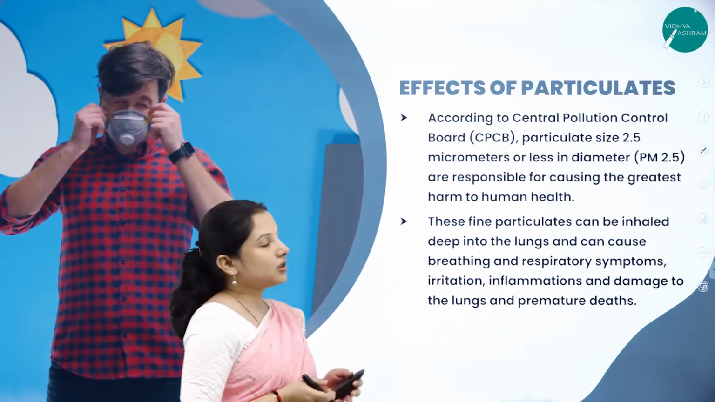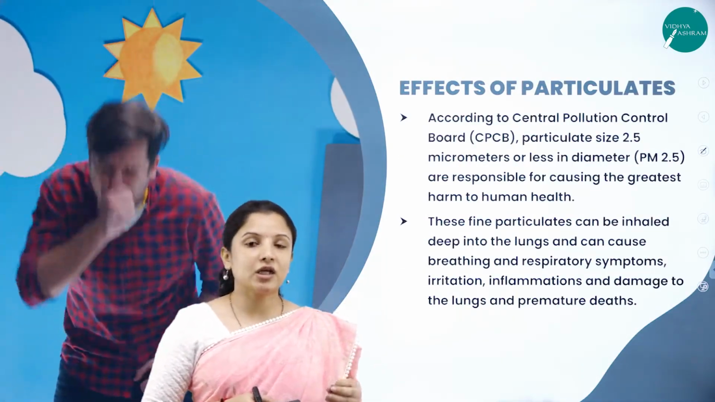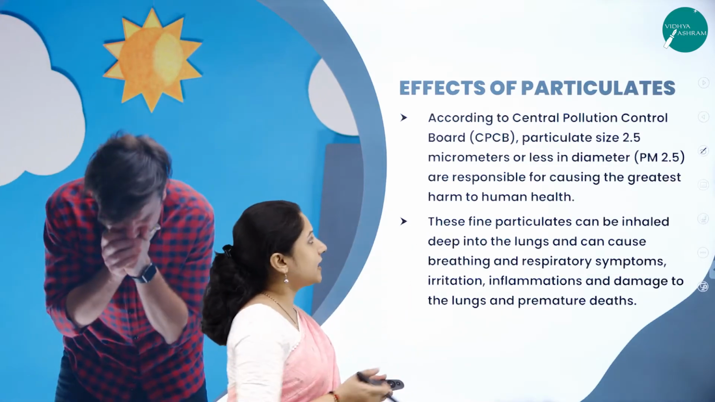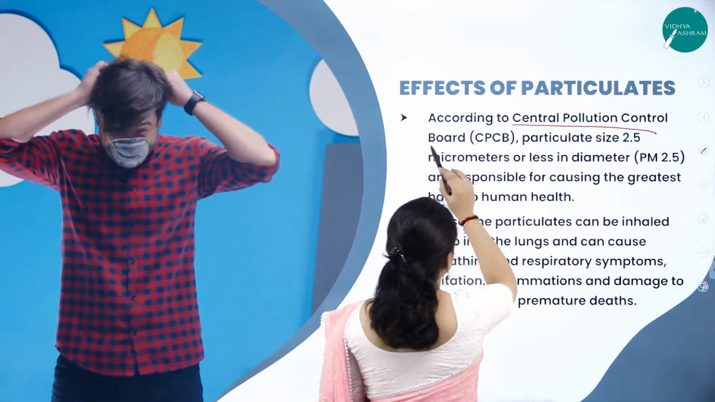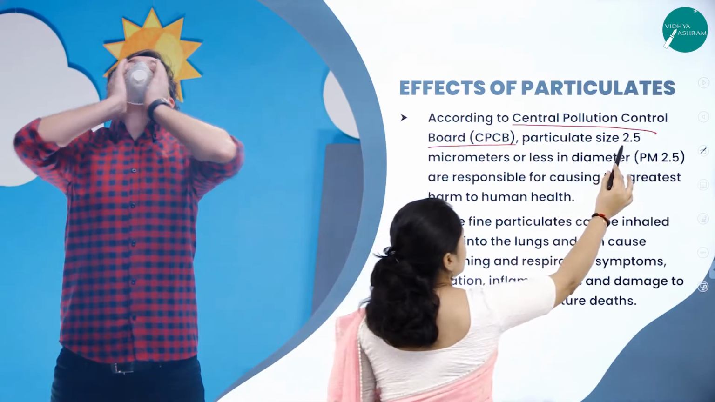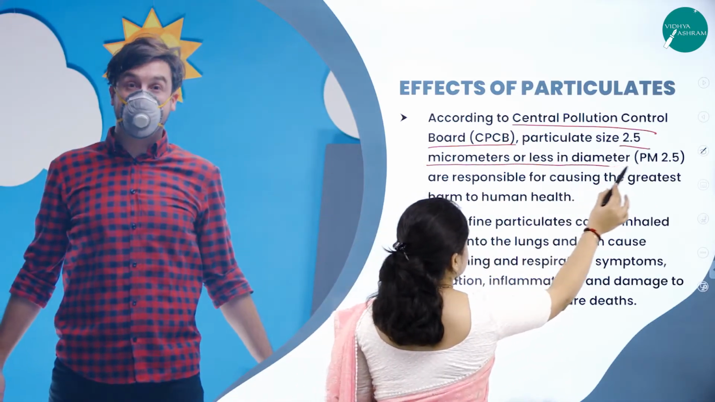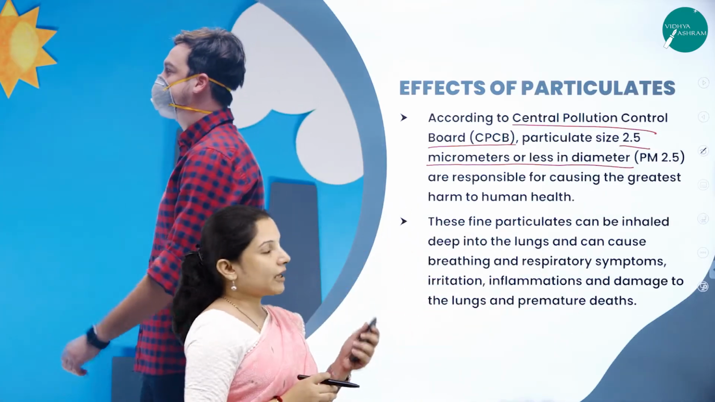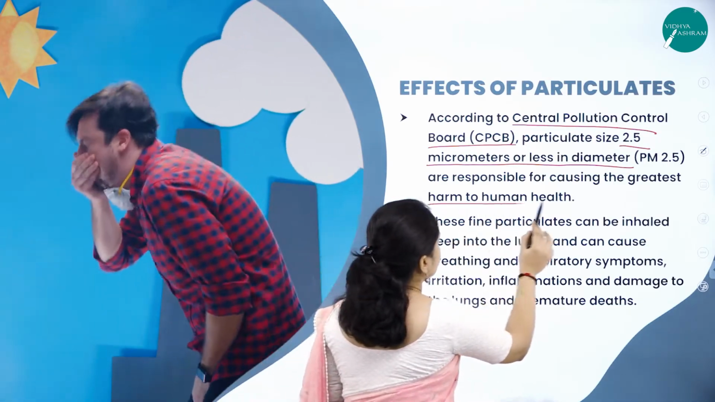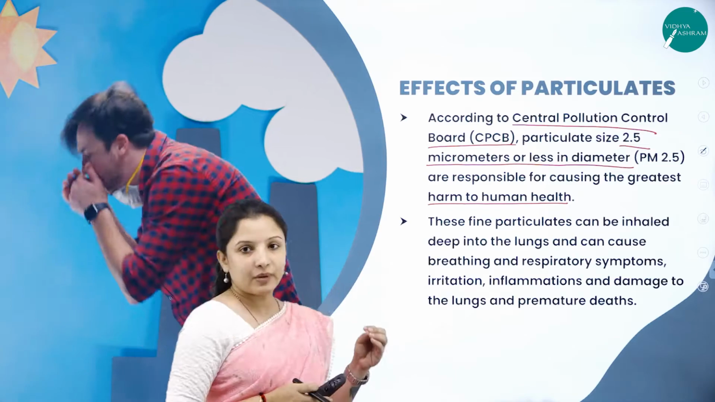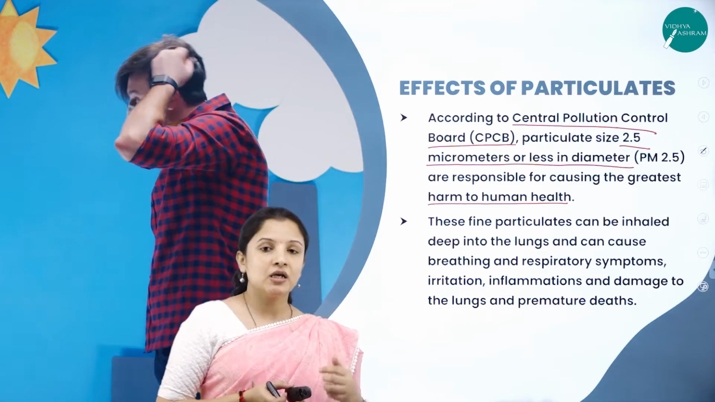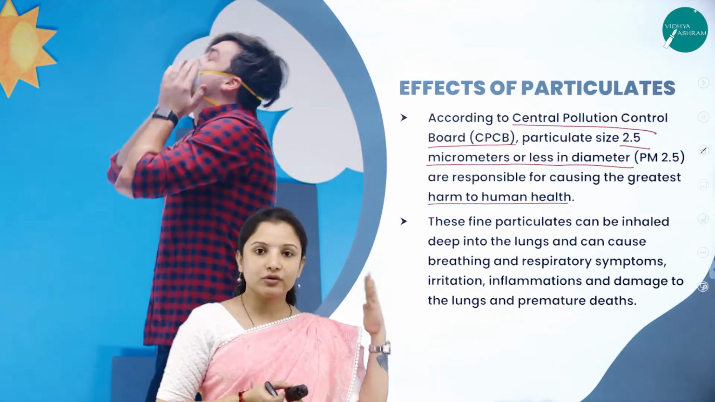So next, moving further, let us study why the particulates should be removed. What are the effects of particulates? According to the Central Pollution Control Board, that is CPCB, particulates in the smoke which are 2.5 micrometer or less in diameter, that is PM 2.5, are responsible for causing the greatest harm to human health. Because they are lesser in size, they are lighter in weight. They will easily escape through the smoke into the atmosphere.